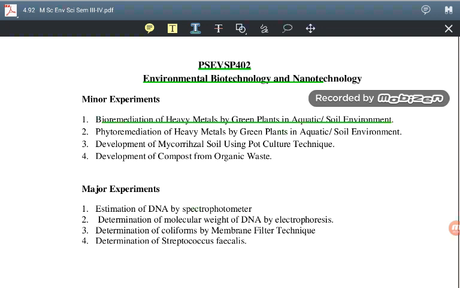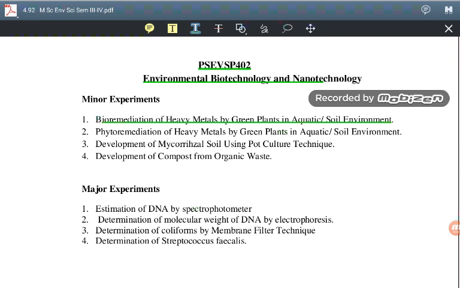So by planting plants, we are going to remove the heavy metals from the soil. Next is the development of mycorrhizal soil using pot culture technique, and the last one is development of compost from organic waste. We are going to perform at least 2 experiments from these minor experiments.